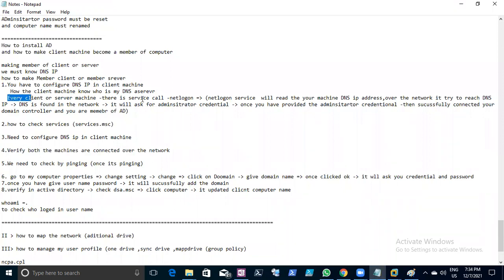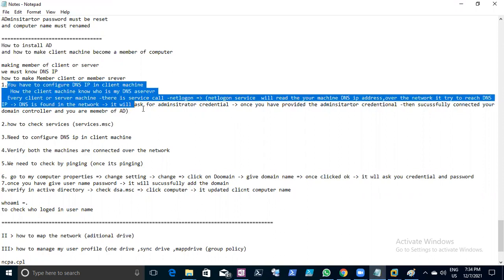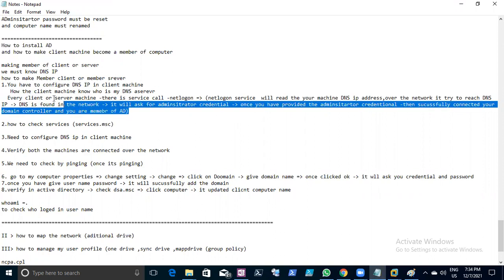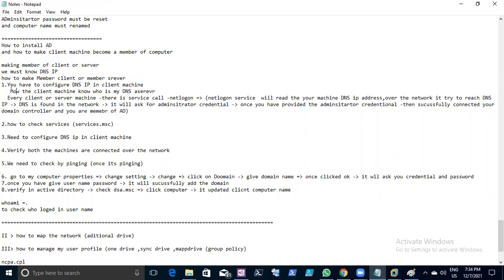I'm sorry, how the NetLogon works, and how your computer gets authenticated for the domain joining. This will be asked, a 100% question. If you answer this, they will select you 100%, because most people are not aware of this. Also, you understood how the DNS IP gets changed to 127. Yes. Good. So now I understand the client machine, the server machine, the domain controller, the domain, everything. I have a clear idea about it.